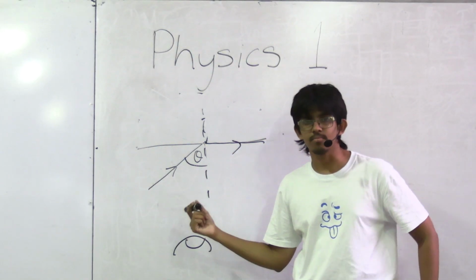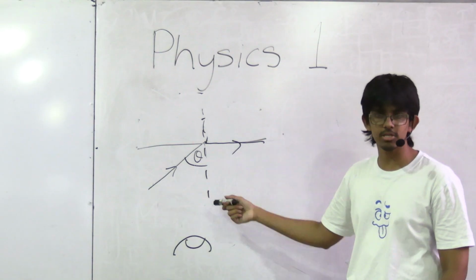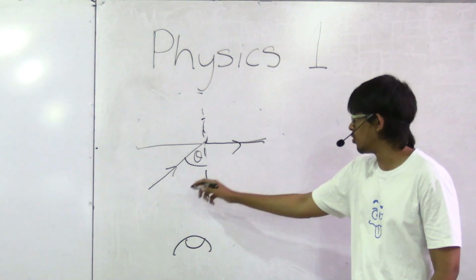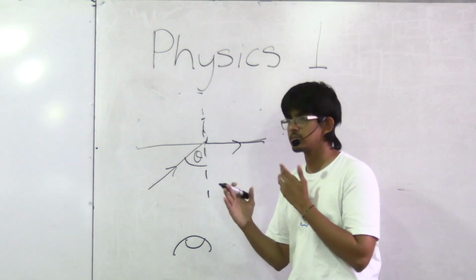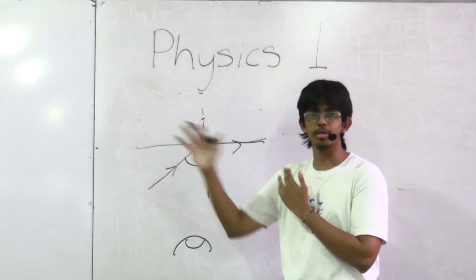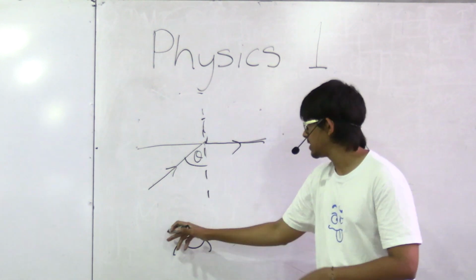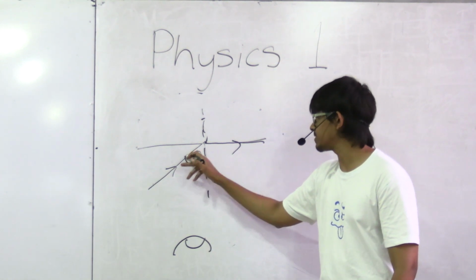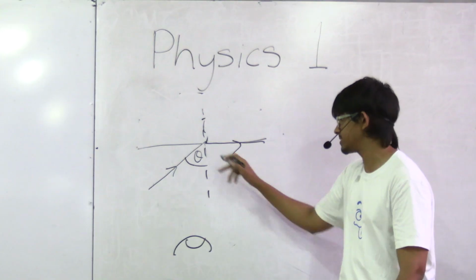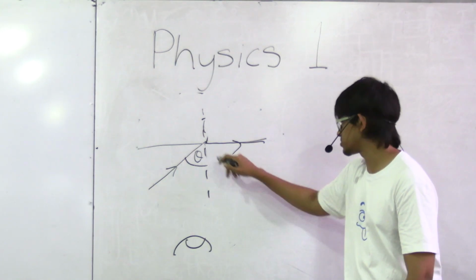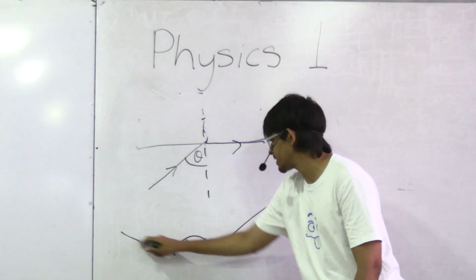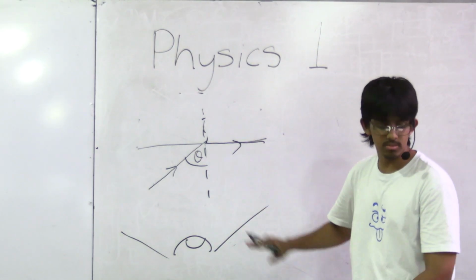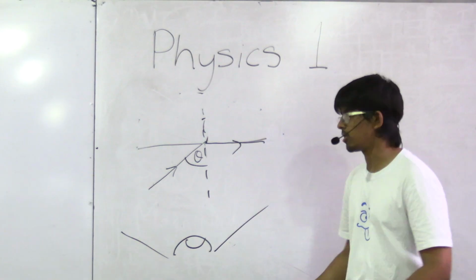Again, is this reflection? No, because there's no light ray heading back. In the mirror, what I see is that the light rays from my body bounce on the mirror and come back to my eyes. Here the light ray isn't coming back into my field of view. So this third option is also definitely wrong.